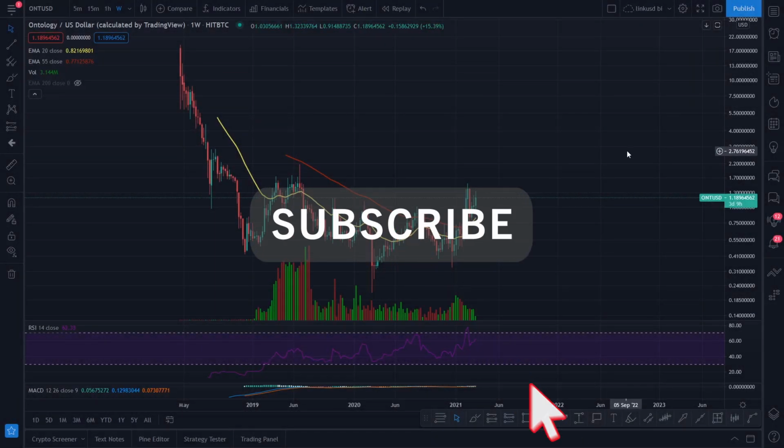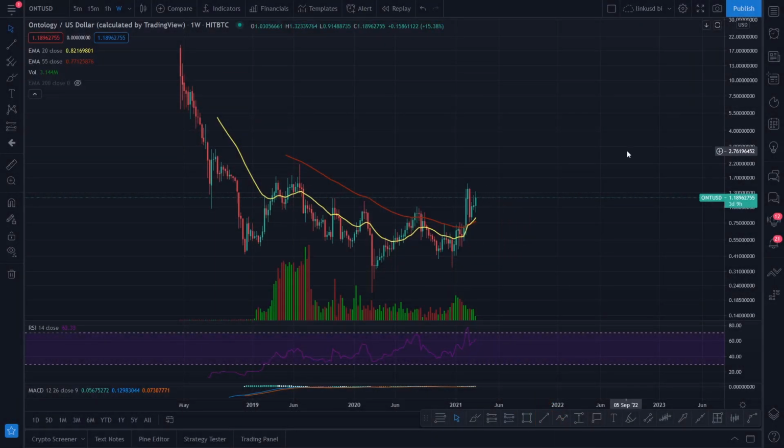This is CoinsKid. After much request, I'm going to have a little deep dive into Ontology now. The ticker is ONTUSD, and it's been trading since way back here in May of 2018, the 30th. It opened up roughly there, the 23rd of April, and it just dived, but it does seem to be picking up at the moment.